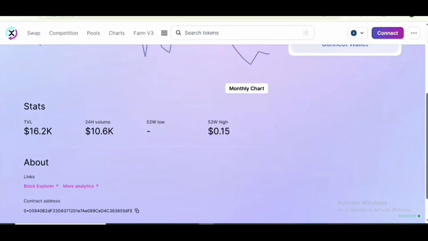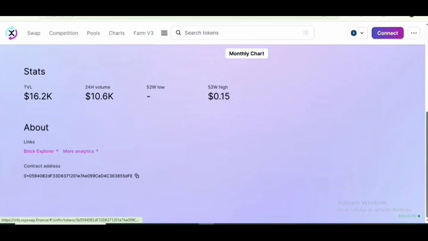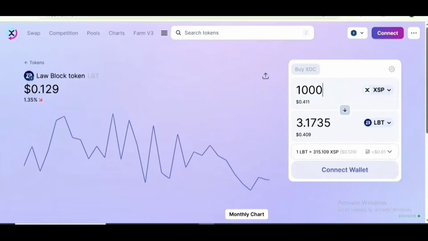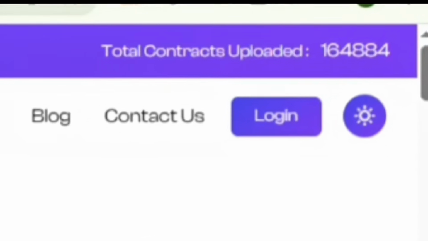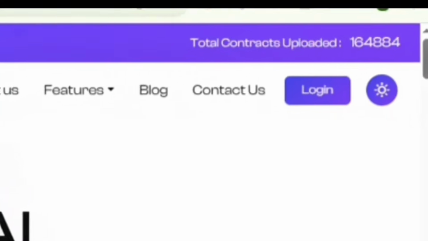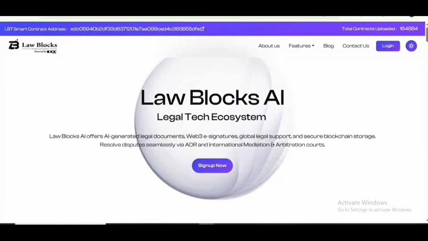TVL is 16.2K US dollar, and 24-hour volume is 10.6K. Here you can check the 52-week high of 0.15 US dollar. And here you can also check the contract address. Dear viewers, here you can see that the total contract uploaded is 164,884. Here is the LBT smart contract address.